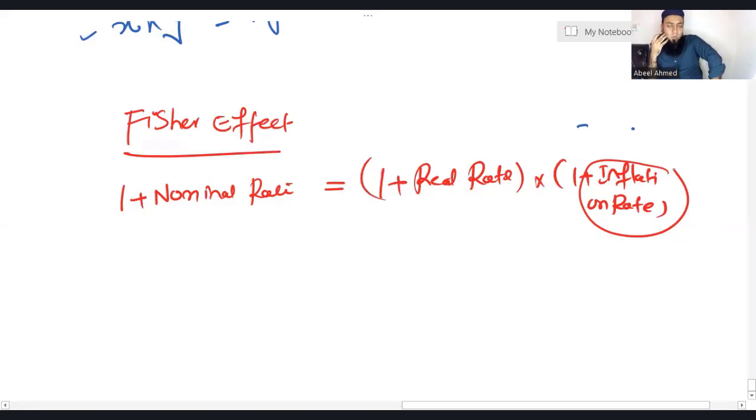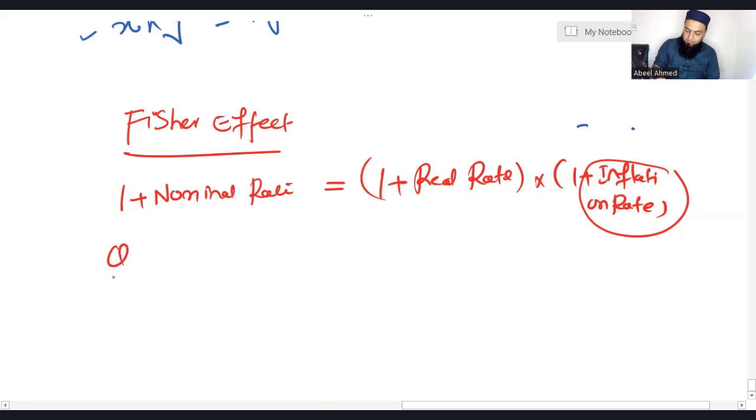In Fisher effect, we don't use specific inflation, we use general inflation, which is in the overall economy. Obviously, general inflation will be given to you. If the general inflation is not given to you and there's only one inflation rate, then we'll assume that inflation rate is the general inflation rate. So simply 1 plus nominal rate is equal to 1 plus real into 1 plus inflation rate.